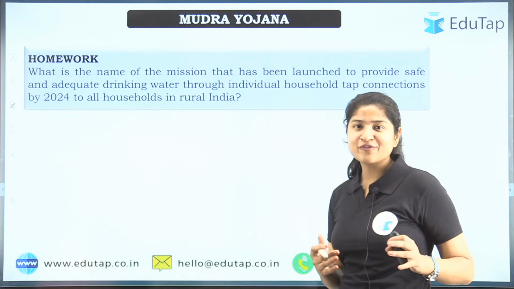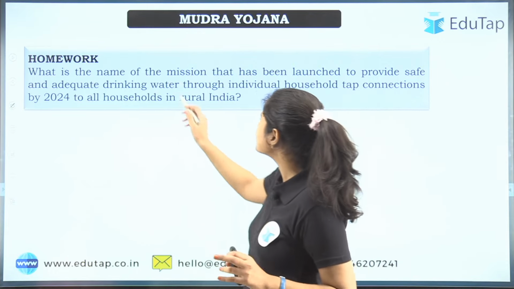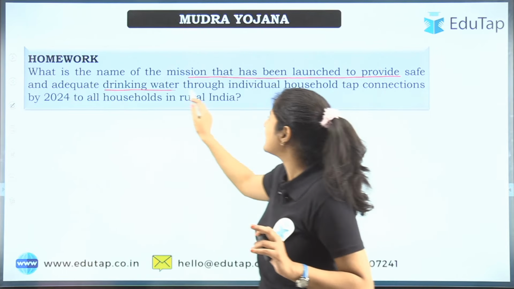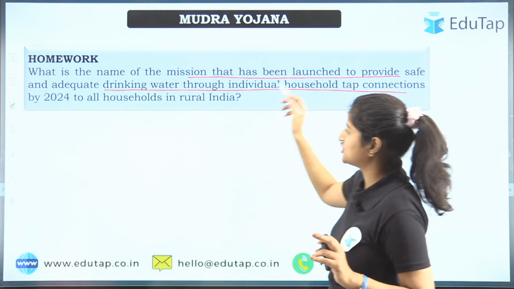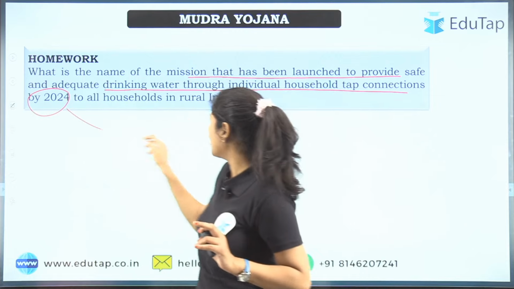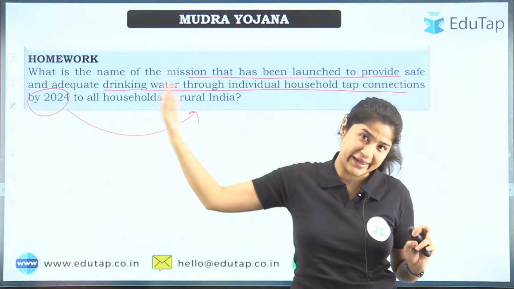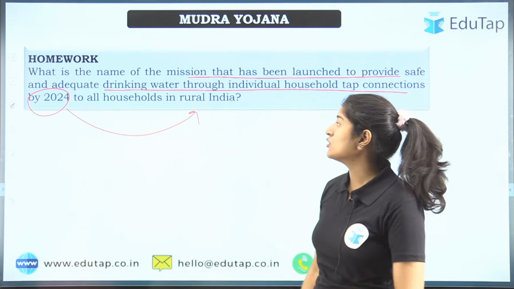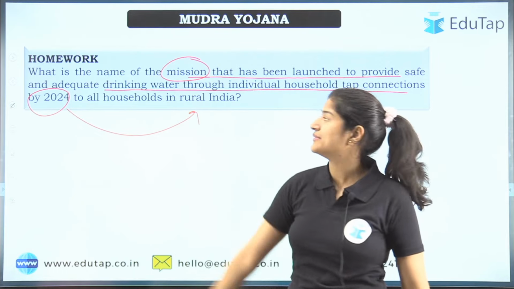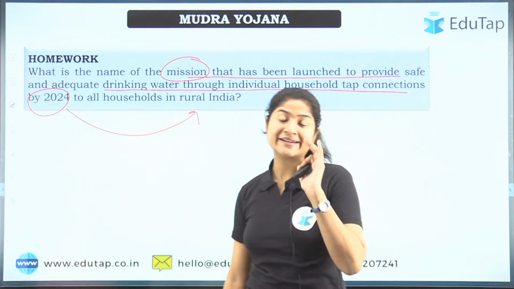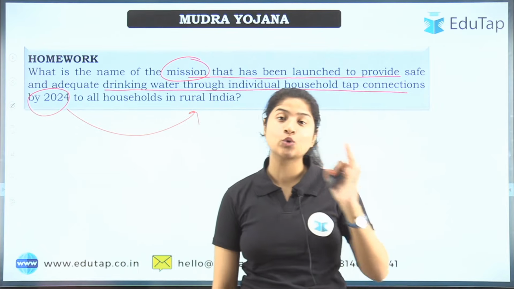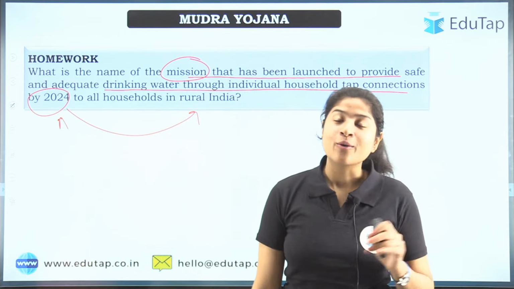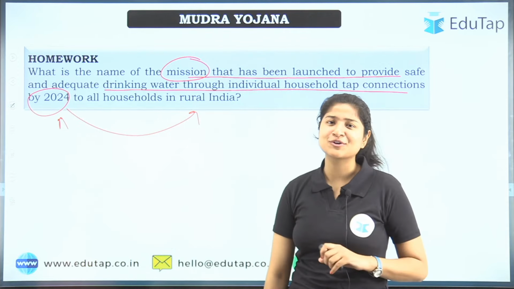So that is the homework for today for you all. What is the name of the mission that has been launched to provide safe and adequate drinking water through individual household connections to all households in rural areas by 2024? And I'll also be making one video on this. So comment down what is the name of the mission that will provide drinking water to all rural households by 2024. The target is 2024, right? You comment down below, and I'll definitely give a shout out to all the toppers.